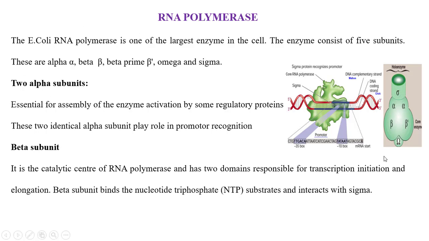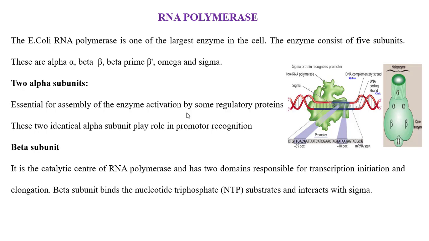See, the 2 alpha subunits are used to locate the promoter region of the DNA. The promoter region is a region present in the DNA.